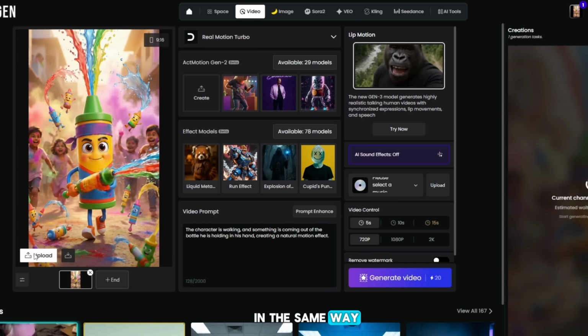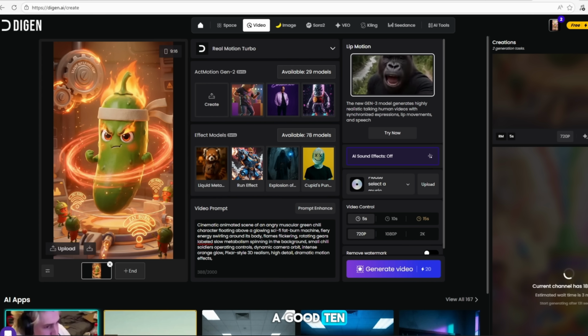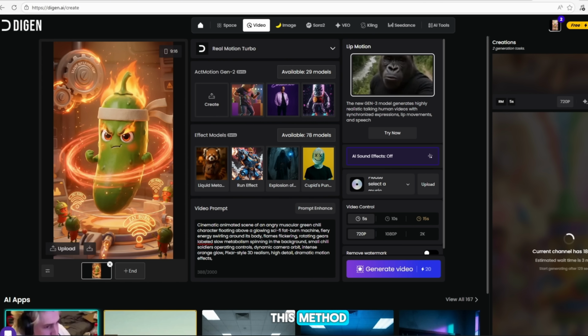In the same way, upload the second image, paste its prompt, and click Generate. The video creation will start for that image as well. It will take a little time, but in this way, you can make 2 or more videos. You can start creating a good 10-15 minute video using this method.